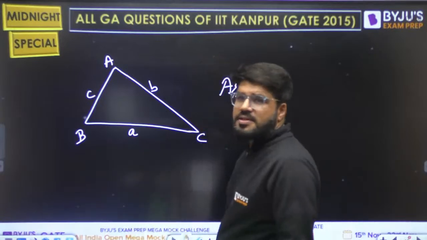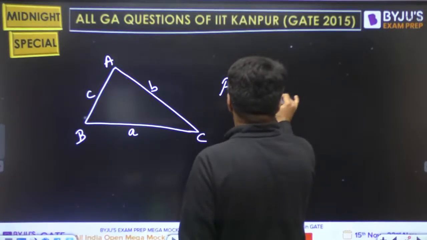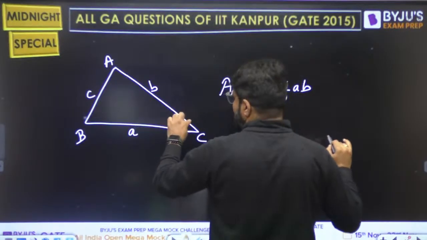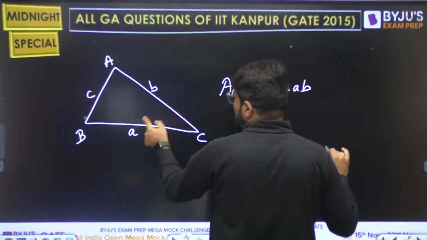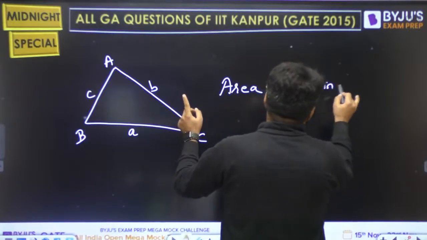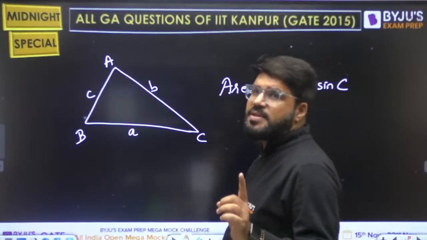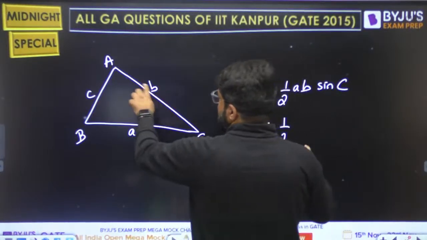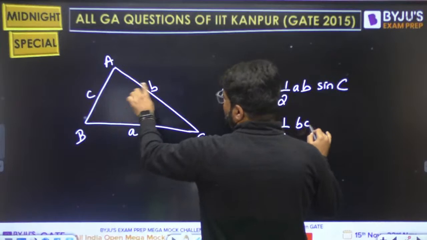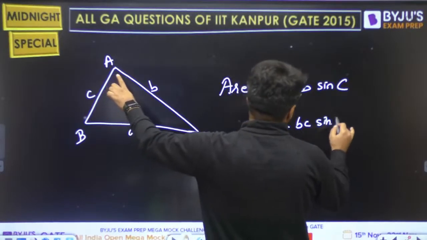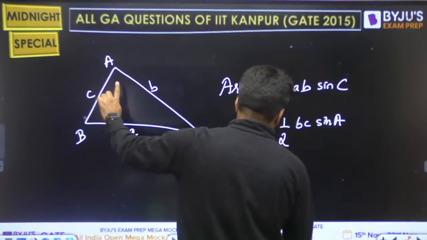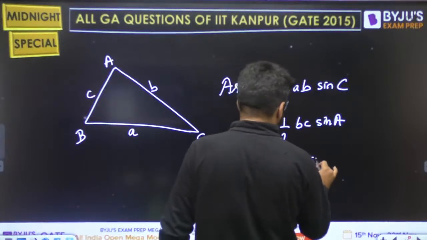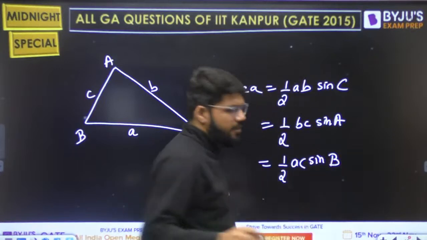The area is half AB, and the angle between them is the angle C, so you can use sine C: half AB sine C. Or suppose you use BC, the angle between them is A, so half BC sine A. Or suppose you use AC, the angle between them is B, so half AC sine B.